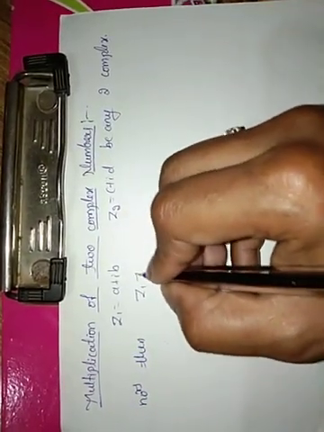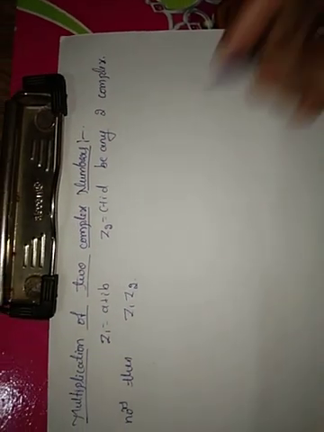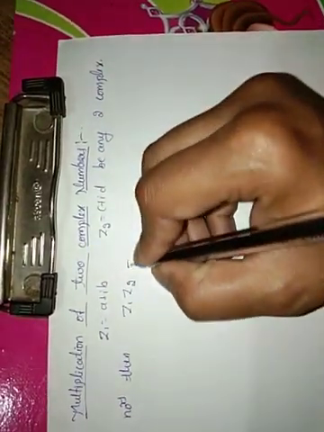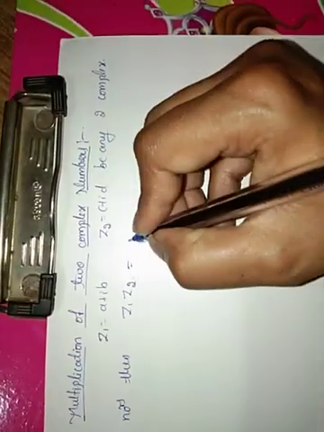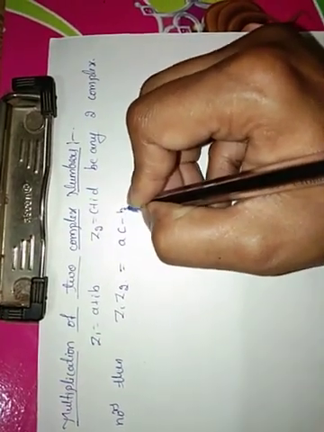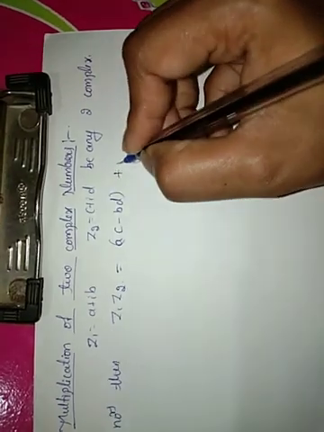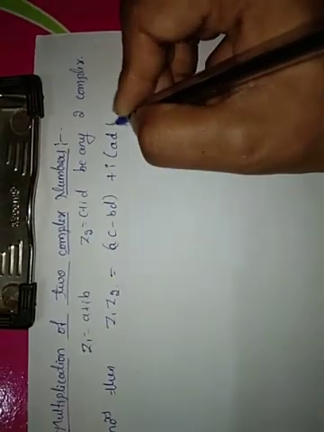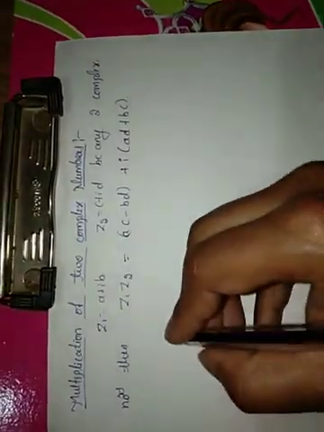Then the multiplication of z1 and z2, or the product of z1 and z2, is defined as z1 into z2 equal to a into c minus b into d plus i into (ad plus bc). How this formula came about, I will explain here.